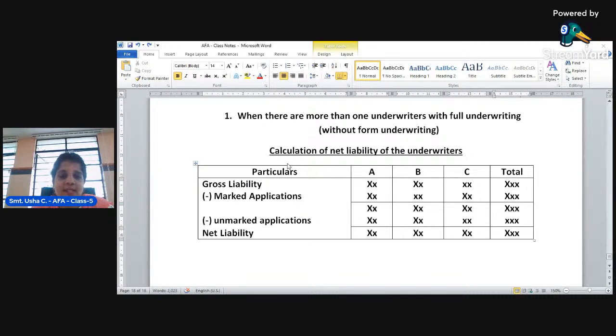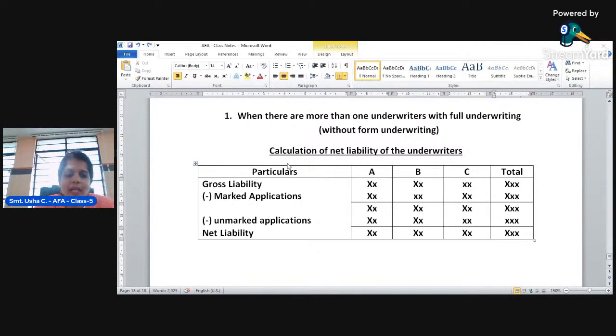But in this situation, all the shares are completely subscribed by the underwriters. It is a full underwriting. All the shares are subscribed by the underwriters, but still some of the shares are not marked, which cannot be taken as a company liability. The unmarked application cannot be taken in the name of the company. Why? Because here all the shares are completely subscribed. It is not unofficial. It is just an application received that does not have any official stamp.